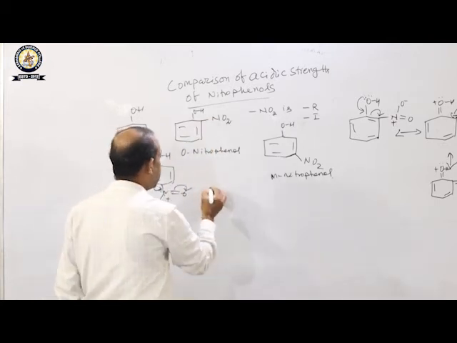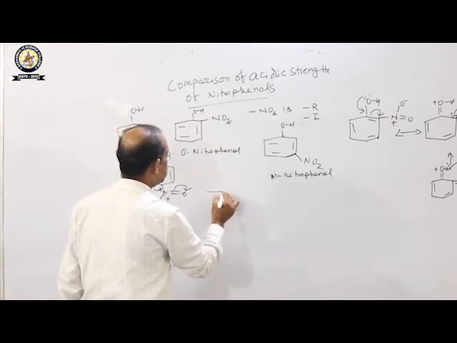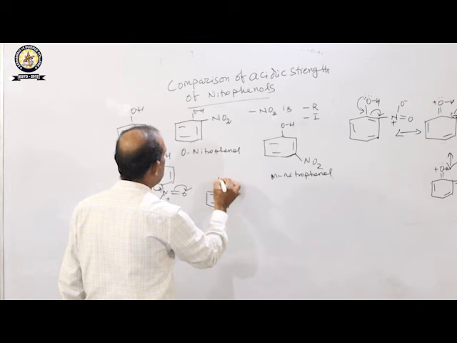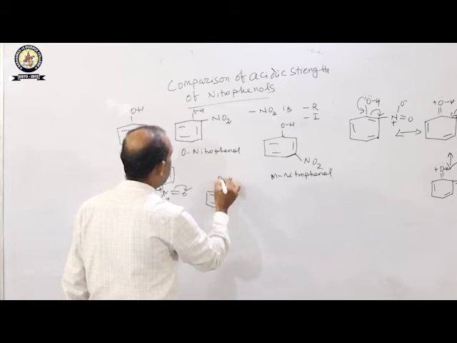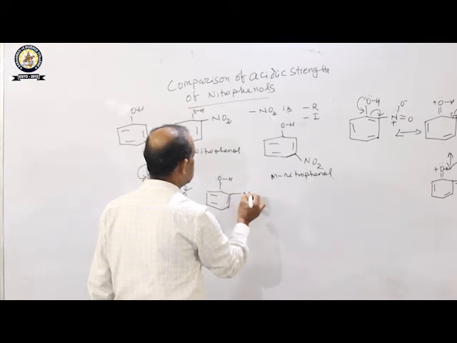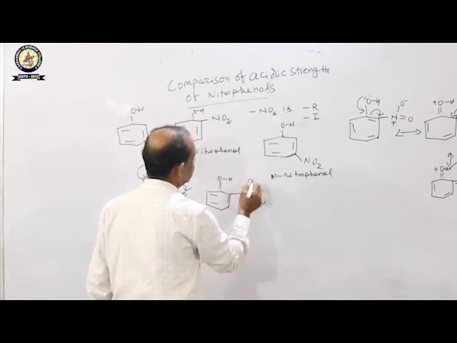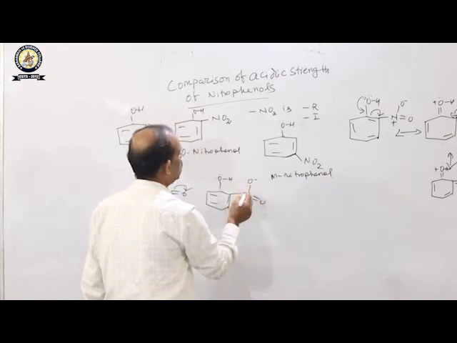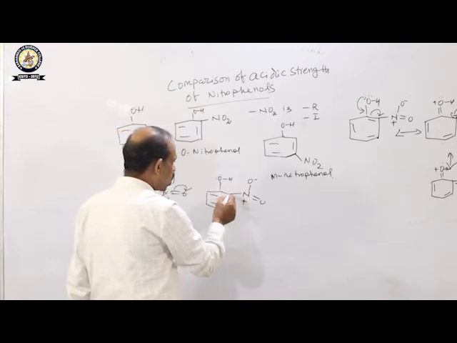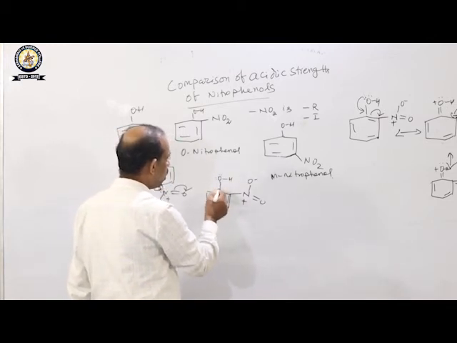How? Now you see, if you say this is your orthonitrophenol, and this is your nitro group, at the ortho position, these are ortho to each other.